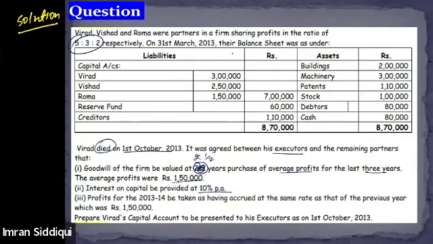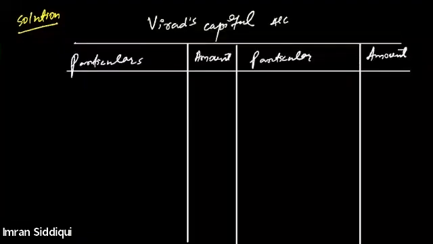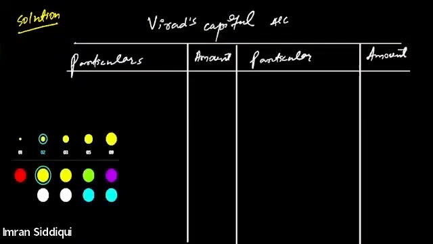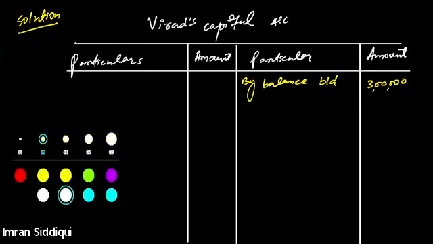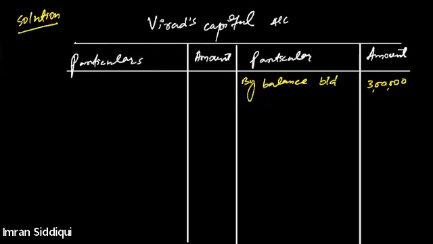As you can see in the balance sheet, Virat's capital is 3 lakh. So we can write that value in the partner's capital account, and we will write it as by balance b/d. This is the opening balance.